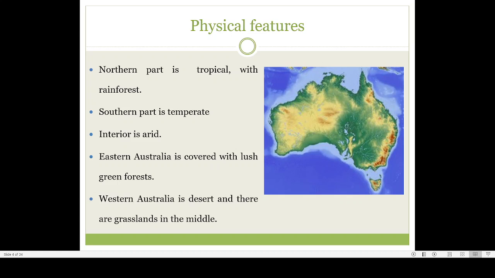And there is also another line here which passes through India, Africa and North America, and that is known as the Tropic of Cancer. Now you can see that this region between the Tropic of Cancer and the Tropic of Capricorn is known by the name tropical belt or tropical area.